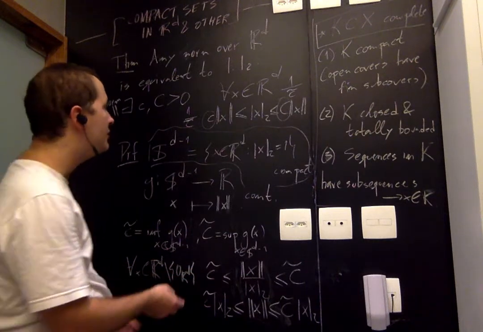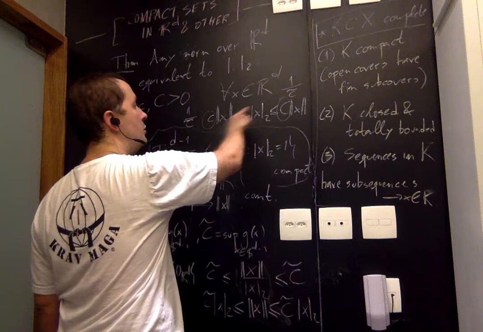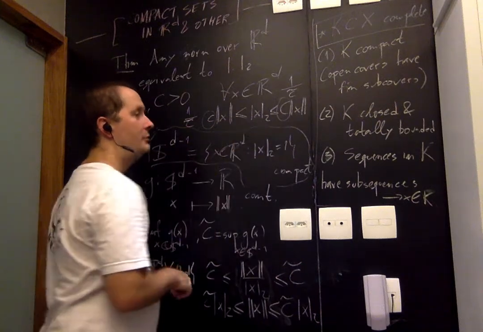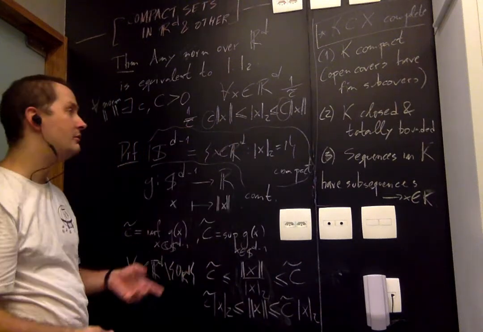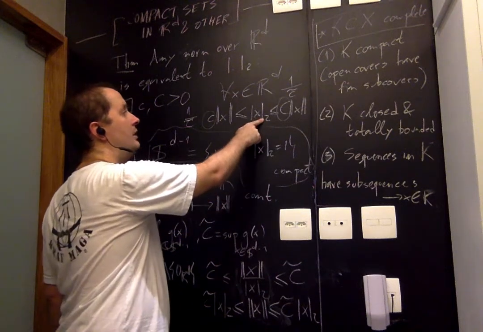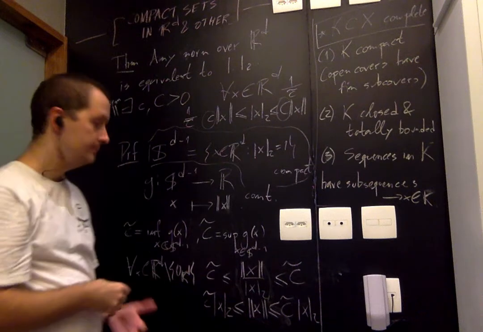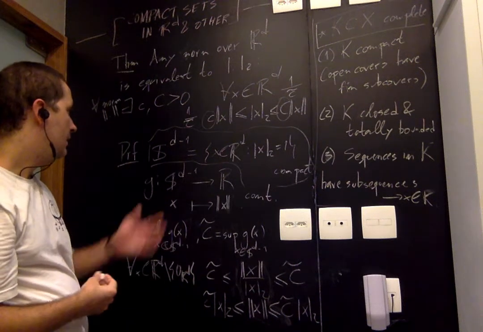So I guess I could have made my life a little bit easier just by saying I want to prove a statement with the 2 norm here, 2 norm there, and the double bar norm here in the middle. But these things are always equivalent. If you have constants on two sides, you can flip between one norm and the other just by adjusting the constants. And this is what we did here.